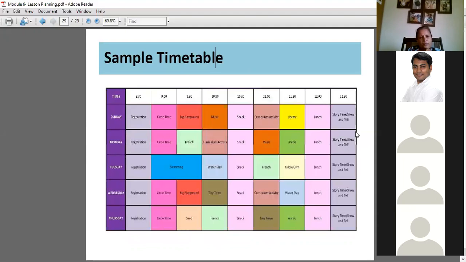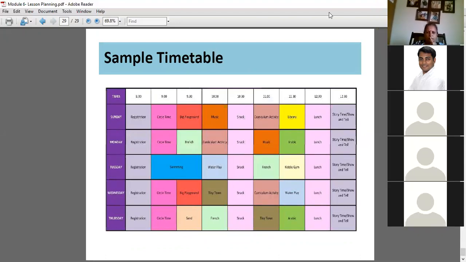I'm sure you all have your timetable. This is just a sample timetable given here. The broader topic that we've covered today is the lesson plan, and we've seen the elements of a lesson plan. I hope the topic is quite clear to everyone.